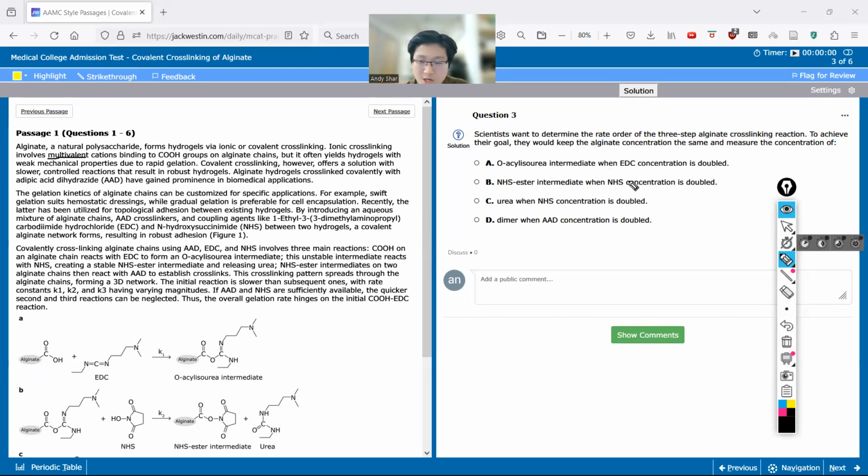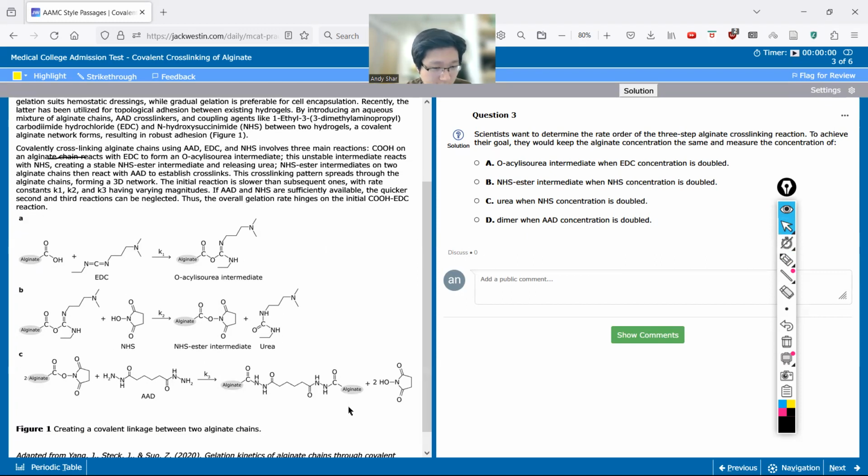The first thing to understand about the rate order is that whenever we talk about rate order, we always want to focus on the rate limiting step. So that's the first step to tackle. Which of these 3 reactions is the rate limiting step? The sentence kind of gives it away: if the initial reaction is slower, the slowest step is always the rate limiting step. So this reaction A is the rate limiting step. Now that we know we have to focus on reaction A, how would we manipulate it to find out more info?